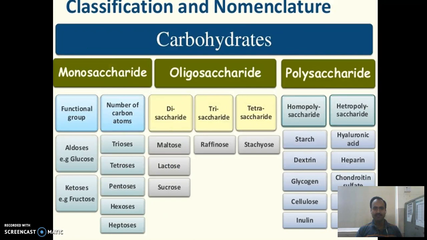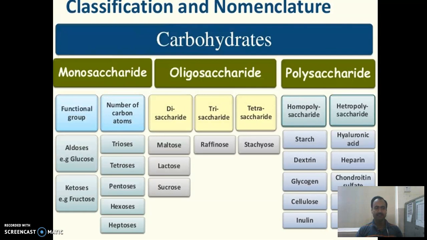Classification and nomenclature of carbohydrates: three types, monosaccharides, oligosaccharides, polysaccharides. Monosaccharides are classified in two ways: on the basis of functional group, and second on the basis of number of carbon atoms. On the basis of functional group, two types are there: aldoses and ketoses.